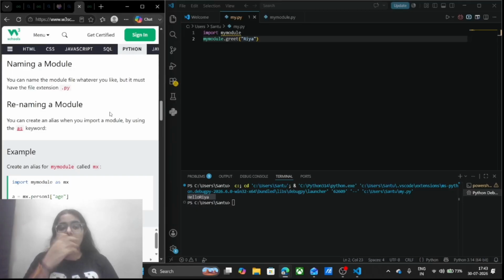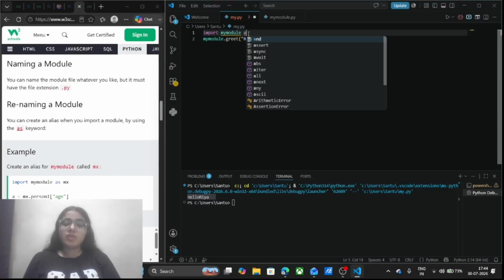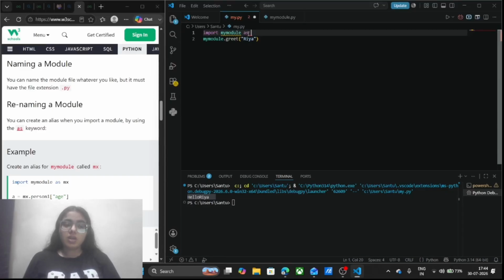Renaming: if my module name is so long, like here my module name is so long, I am going to write a shortcut in my main file as, whichever name I want to write. Let's say I want to write M. So whenever I write, I don't have to write my module name again and again. I will just simply pass M instead of my module.